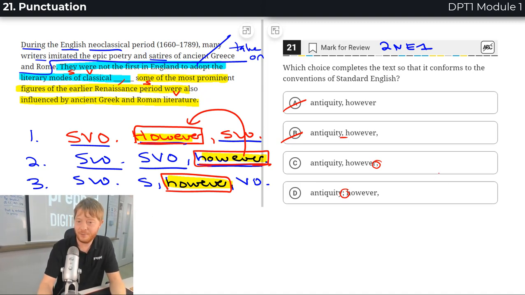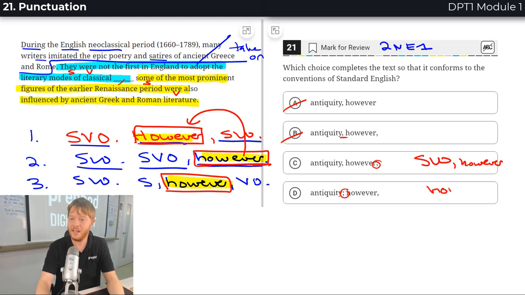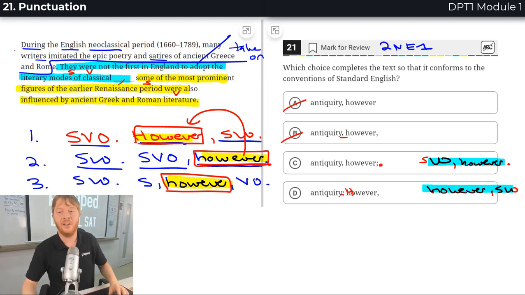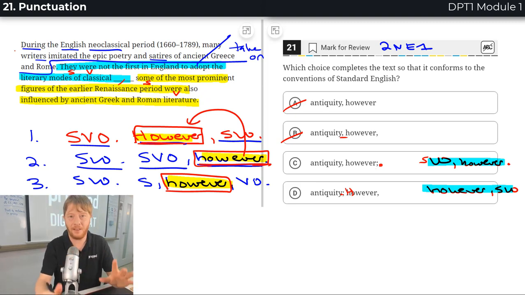So what's the difference between C and D? Well, both of them are pretty legit patterns. C is putting however at the end of a sentence. And D is putting however at the beginning of a sentence. And I say it's at the beginning of a sentence because I see a semicolon. And so the semicolon is pretty much the same as a period, right? Pretty much the same as a period. So that's why I say it's at the beginning of the sentence. And so to determine whether it should go at the beginning of a sentence or at the end of a sentence, I should understand the logic of the passage. So you need to know where the contrast is. I'm going to read this passage one more time and show you where the contrast is.